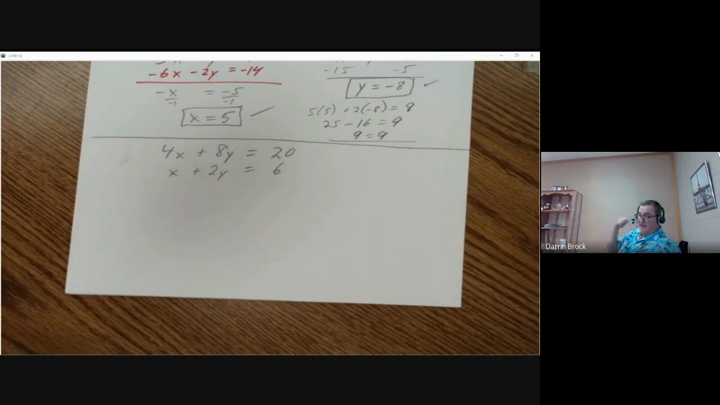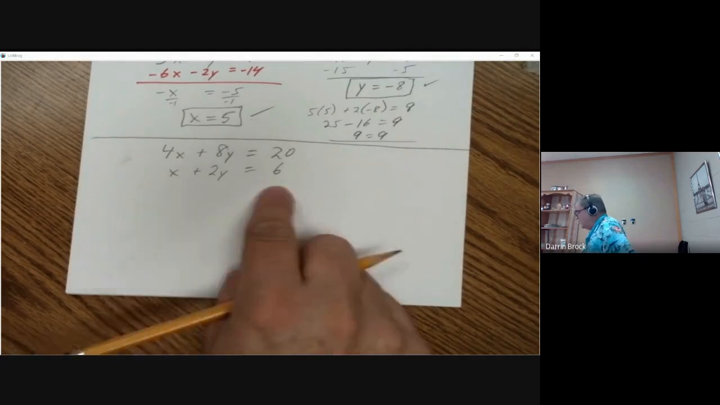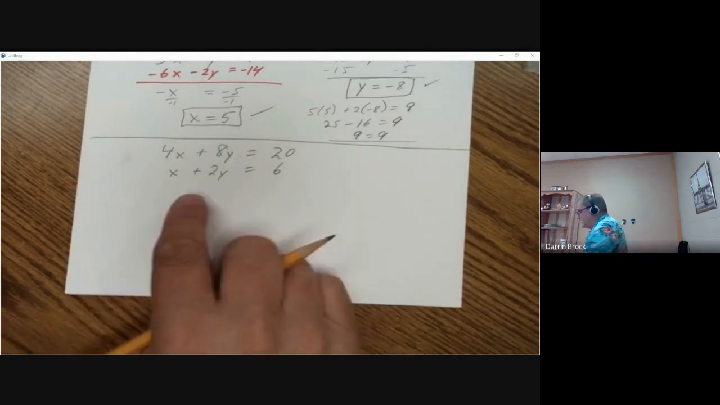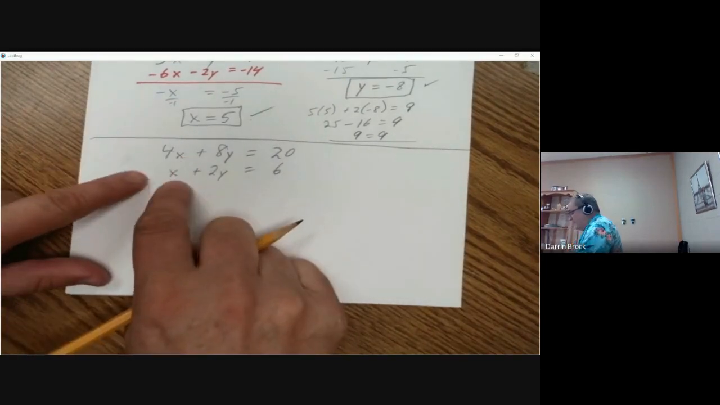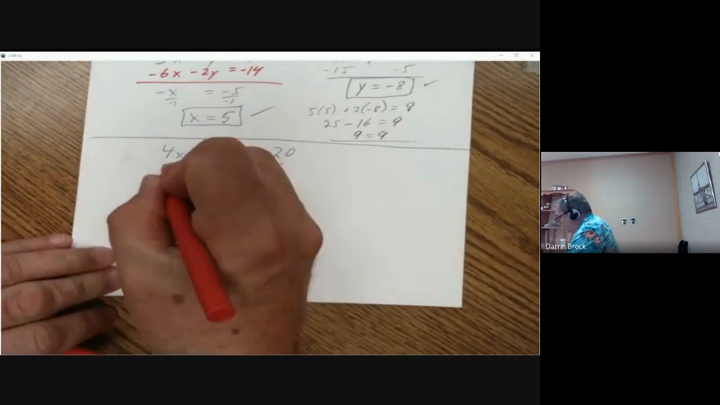I'm trying to eliminate one of the variables so that I've only got one variable. Right now, if I add, nothing happens because nothing will eliminate. So I need to manipulate, again, change this. Let's just change the second one. If I have 4x, let's make this a negative 4x. So I want to take this one.